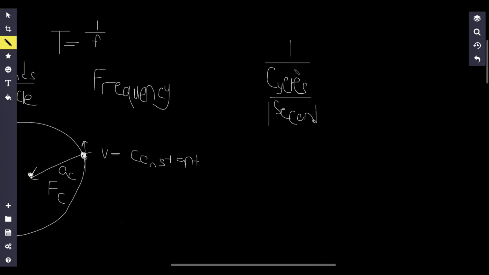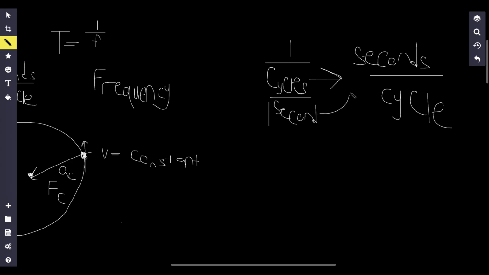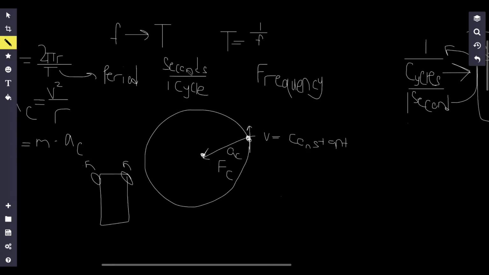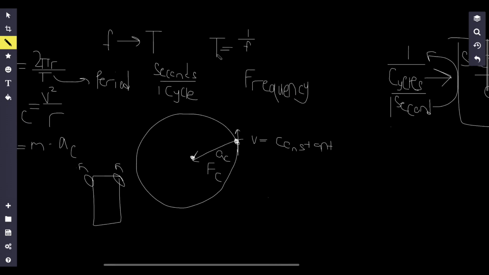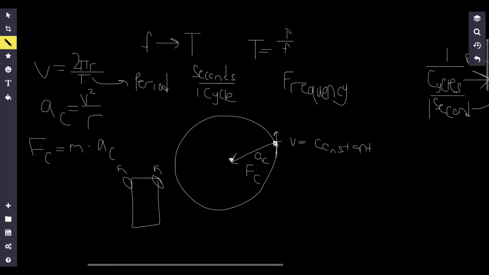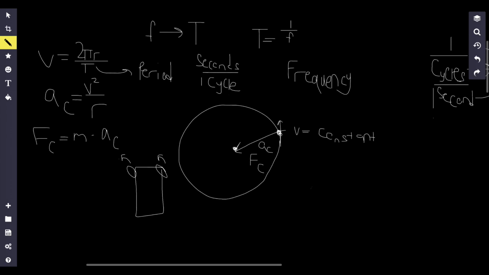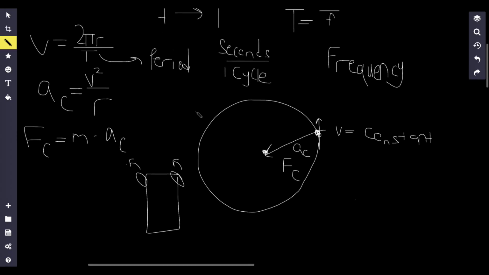It's a weird looking denominator, but after I do keep, change, flip, I get seconds per cycle, right? Because I flip this fraction to the top. And that's exactly what period is. It's how many seconds it takes for one cycle. So to get from frequency to period, you just take 1 divided by the frequency.